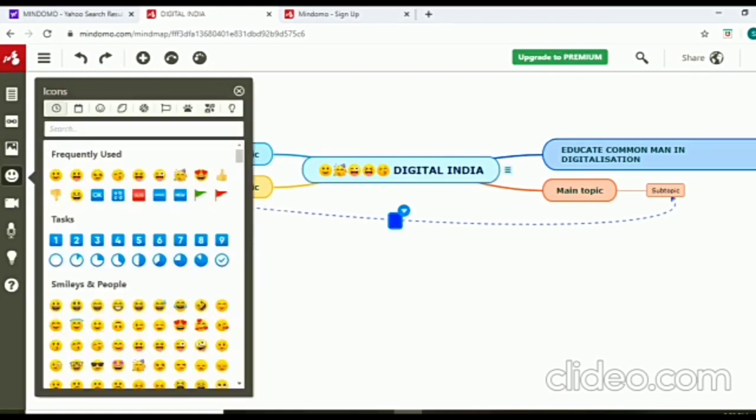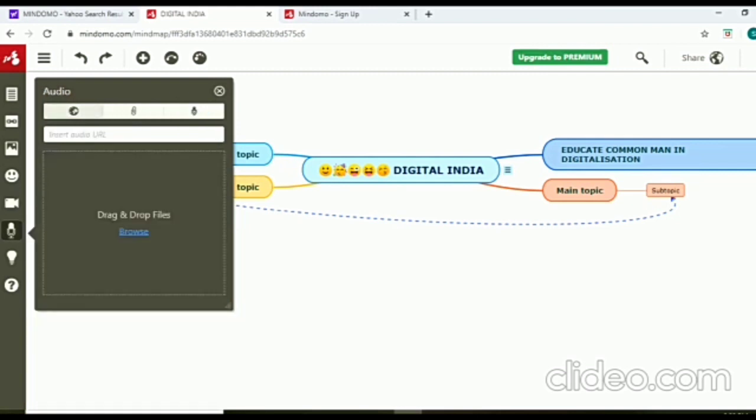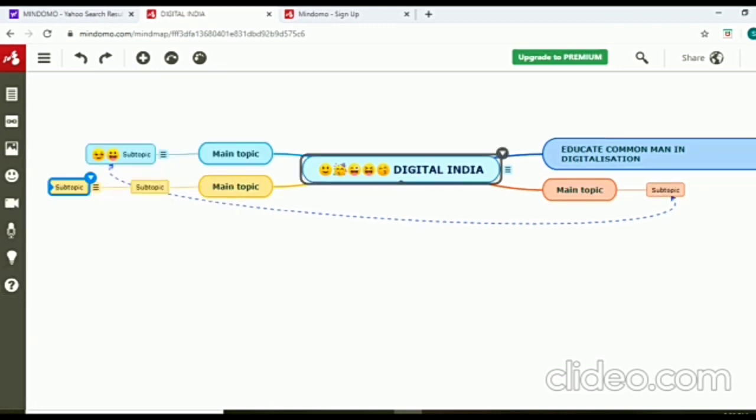You can show the videos, subtopic related videos, to students as usual. In the references part, you can put audio. If you want to talk to students regarding anything, you can drag the audios and put them there. Then at the bottom you can see the bulb type. It's a bookmark system of using Mindomo. Then the other one, help. Anywhere, if you have any problem while accessing Mindomo, you can definitely access that help.